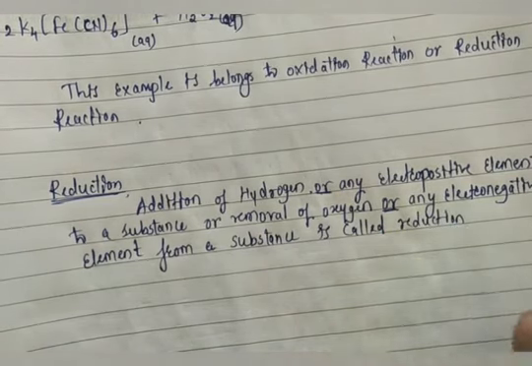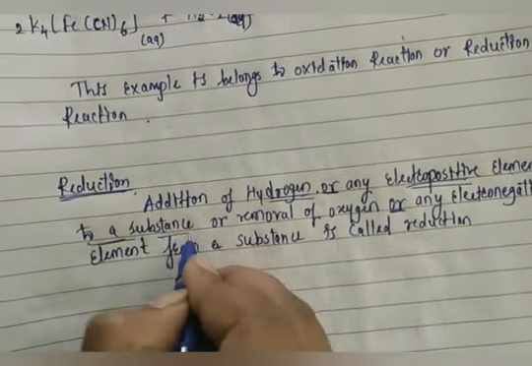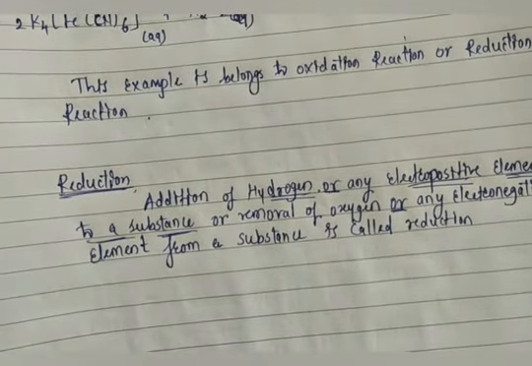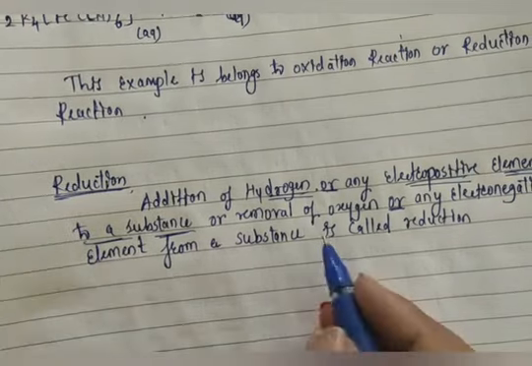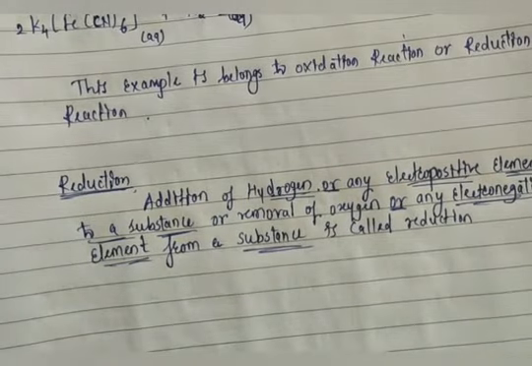Okay, see here, addition of hydrogen or any electropositive element to a substance is called reduction, or removal of oxygen or any electronegative element from a substance is called reduction.